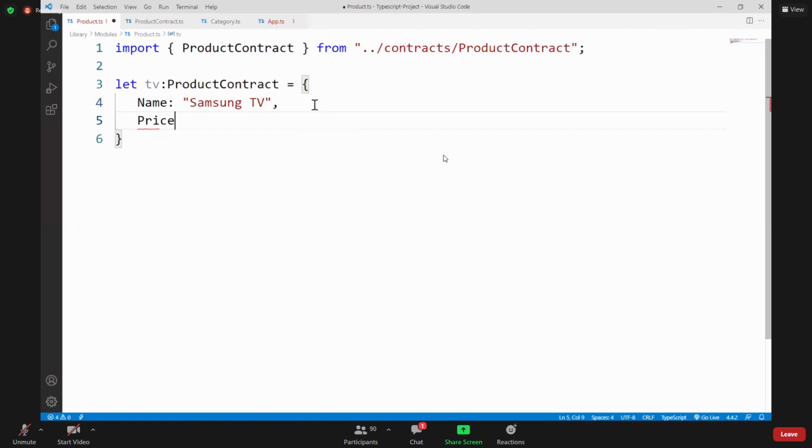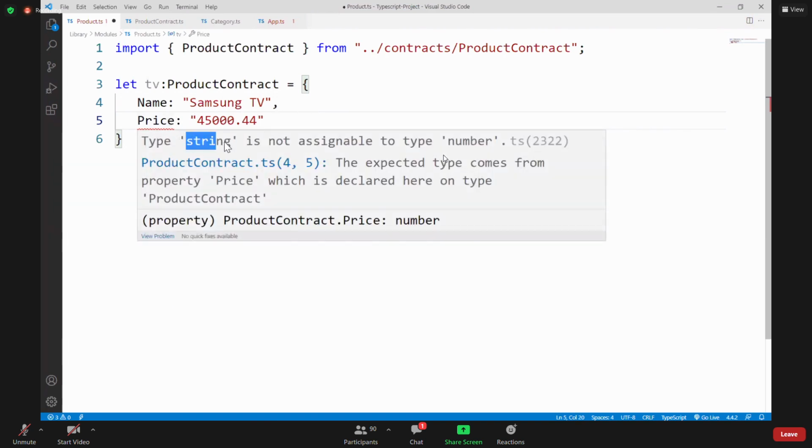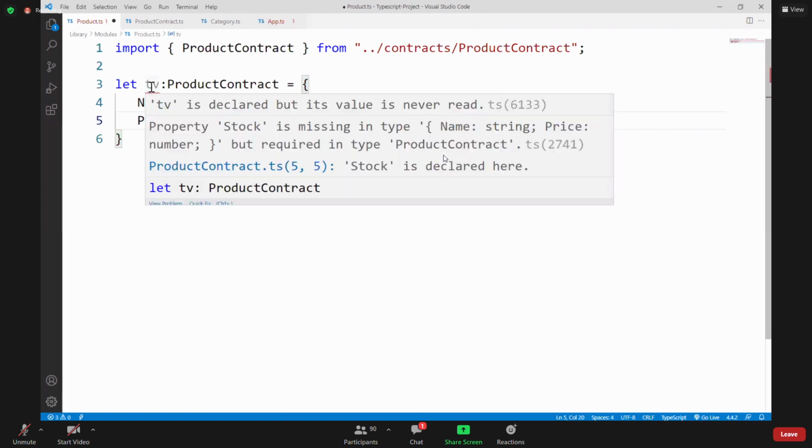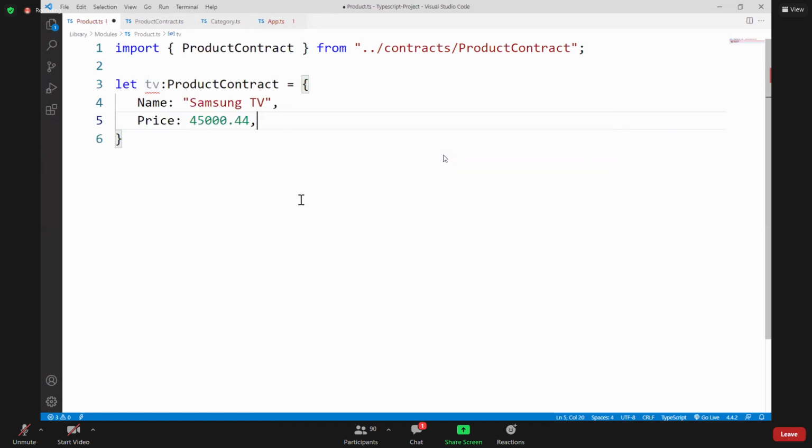So we will mention price. I try a string into it. It's not allowed. Why? Because as per the rule, string is not assignable. Its type is number. That means you have to store a number only inside it. Still, your product is not ready because it is missing the stock. That means every rule in a contract is mandatory, exactly. Later, I will tell you how to mention optional also.